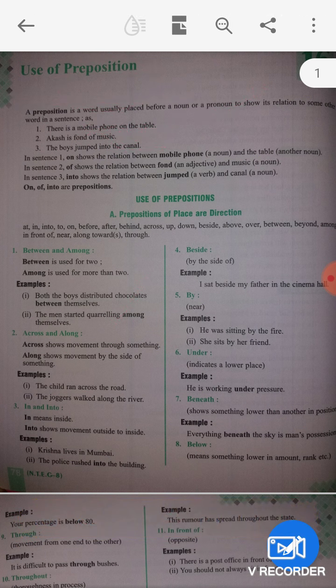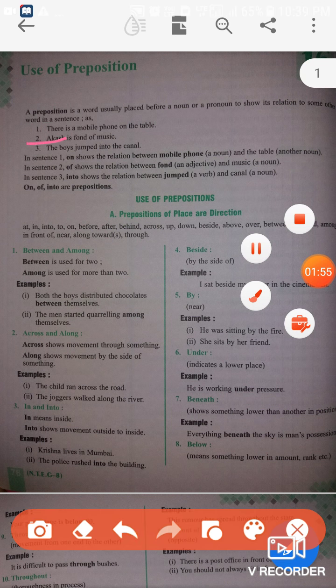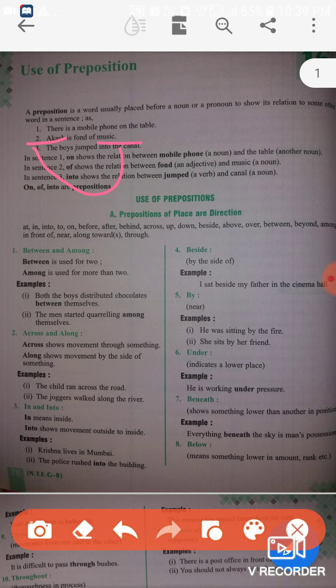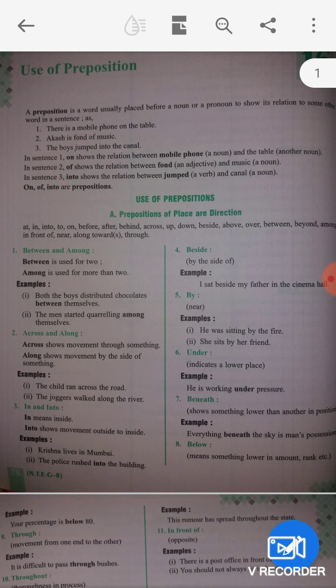Next sentence is that Akash is fond of music. Akash is also a noun and music is also a noun. What is the relation between Akash and music? Fond of indicates it. So in the first sentence, on shows the relation between mobile phone and table.